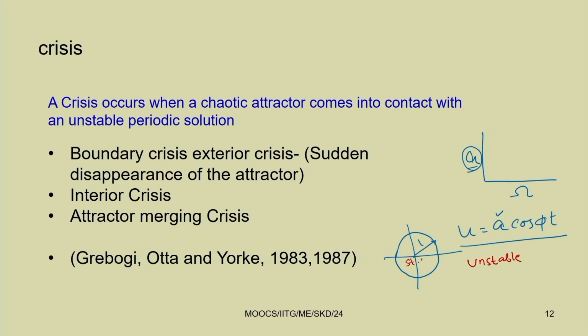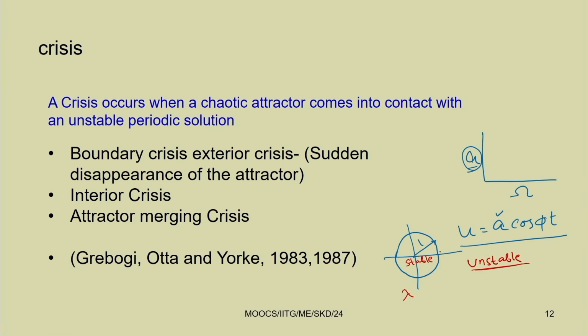So, if it is inside, this is lambda you are plotting. If all the eigenvalues are inside this unit circle, then it is stable, and if it is outside, then it is unstable. So, these are the Floquet multipliers.